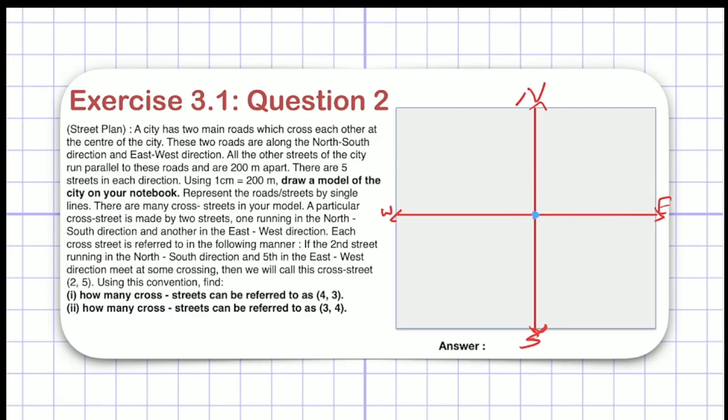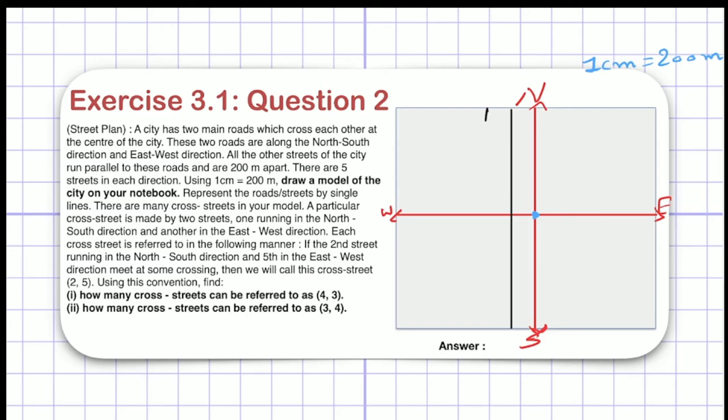But in our model, we have 1 centimeter equal to 200 meter. So let me mention here 1 centimeter equal to 200 meter. By this scale, I have to draw 5 roads. So let me draw the first one. 5 roads or 5 streets, right? So here is a first road.